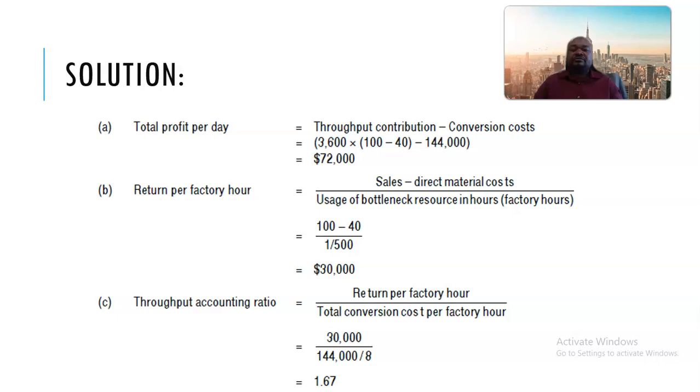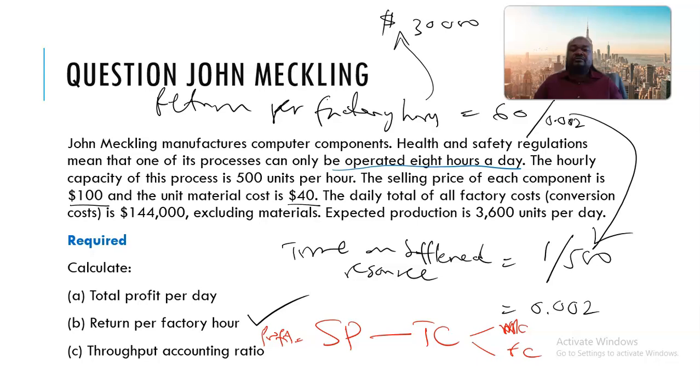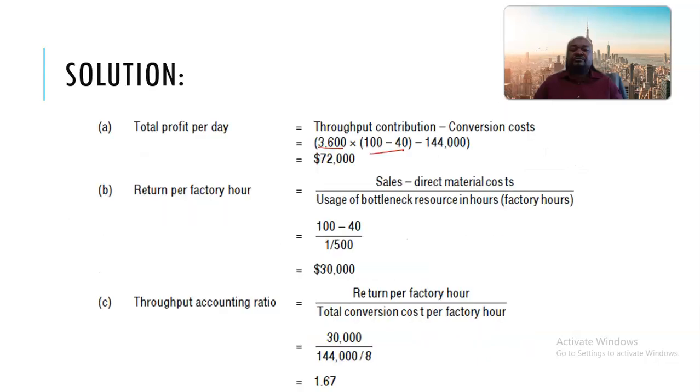All right, the throughput contribution was this one, the 60, which we have computed, multiplied by the number of units. Remember, we are talking of 3,000. Expected production is 3,600. All right.